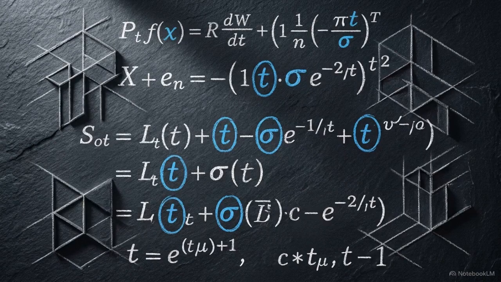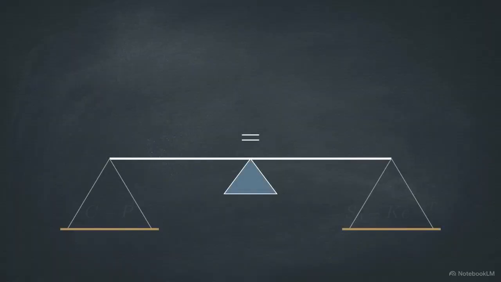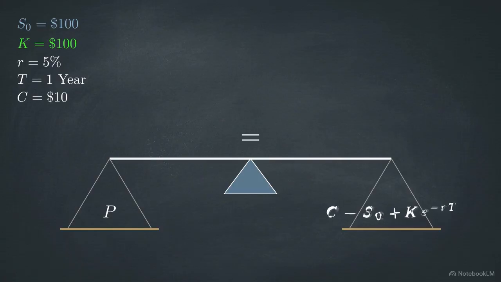Time and volatility are not abstract ideas, they are specific components of the premium. Traders can use these relationships to create synthetic positions by borrowing the present value of the strike price. Suppose we have a $100 stock and a $100 strike. Interest is at 5%. We have 1 year to expiry, and the call is trading at $10. To find the fair put price, we start with our $10 call and subtract the $100 stock. Then we add back the strike price, discounted at 5%, which is $95.12. This means the put must be priced at $5.12 to maintain equilibrium.